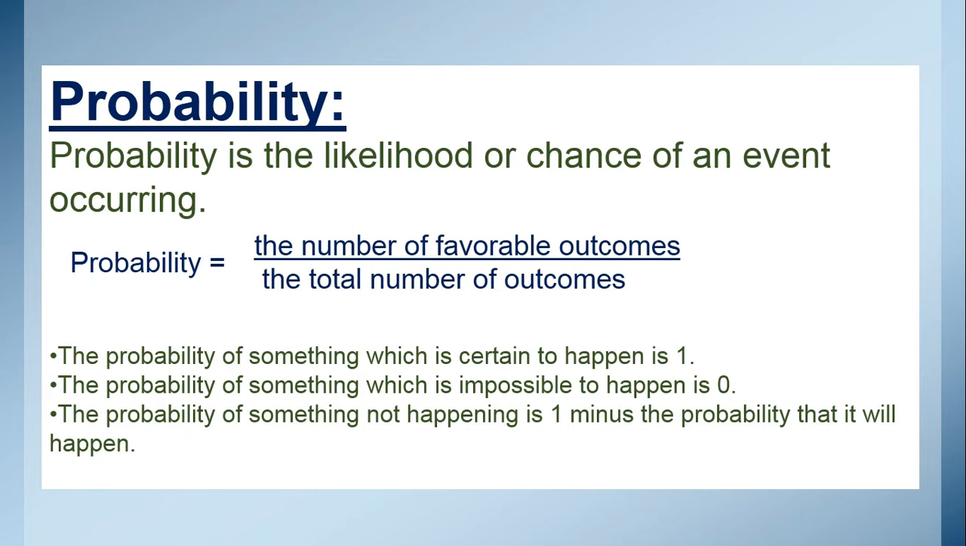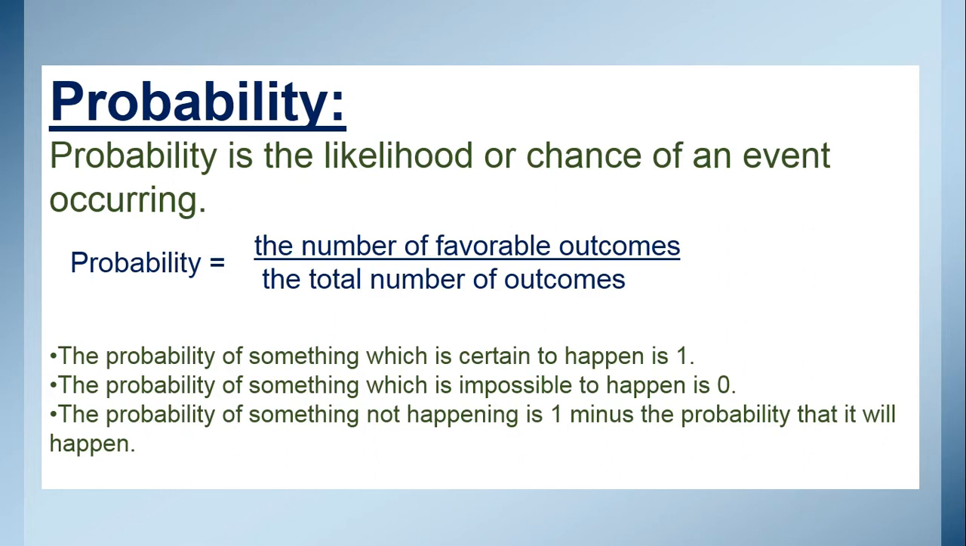Then the last thing is that the probability of something not happening is 1 minus the probability that it will happen. I can give you an example of a dice once again. If we are finding the probability of getting an odd number from the dice, how many odd numbers do we have on the dice? We have 1, 3 and 5. So we have 3 odd numbers on the dice. We divide 3 by the total outcomes on the dice, which is 6. So 3 divided by 6 is the probability of getting an odd number.